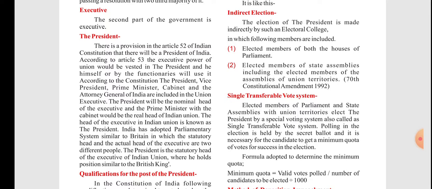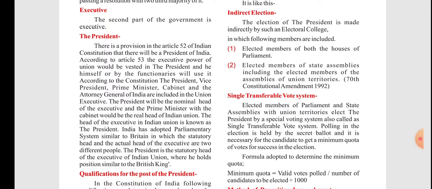According to Article 52, there should be a President in India, a person nominated as President of India. And according to Article 53, he should enjoy the executive power; the executive power should be on his shoulders. It has also been mentioned.